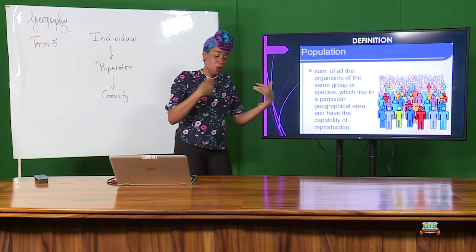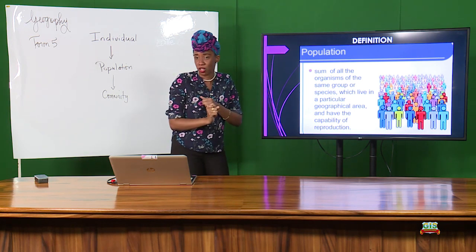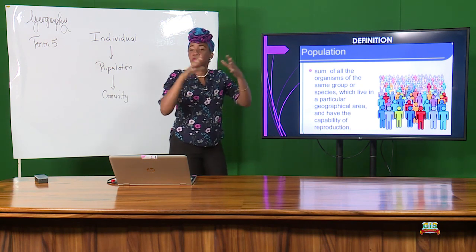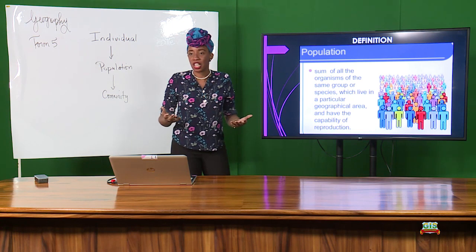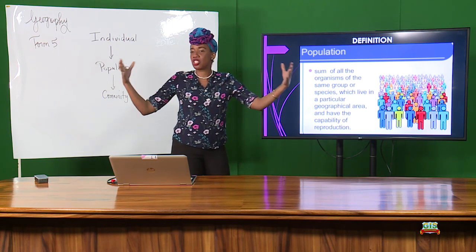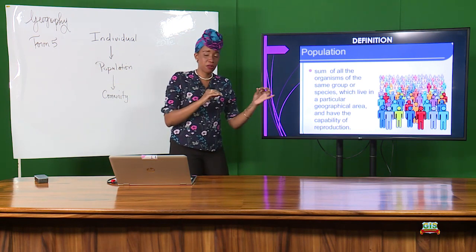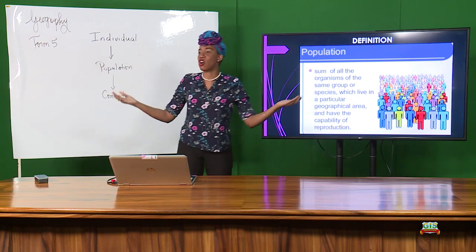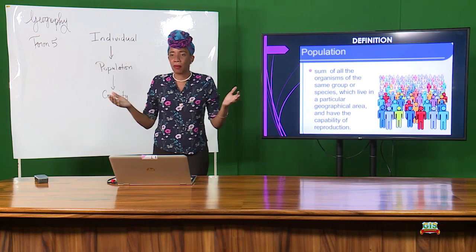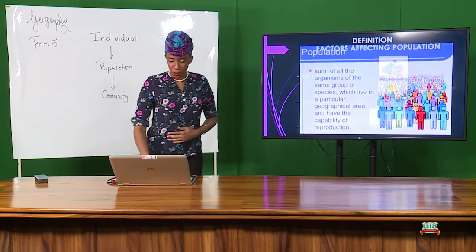But when I started off, I said you can have a population in a house, a community, an island, a territory, or even the world. So your geography changes scale from very small to very large. All right, so that's a population. And of course, you belong to your particular populations.